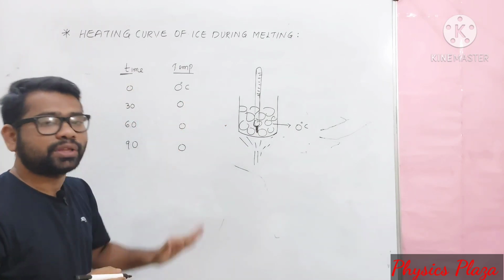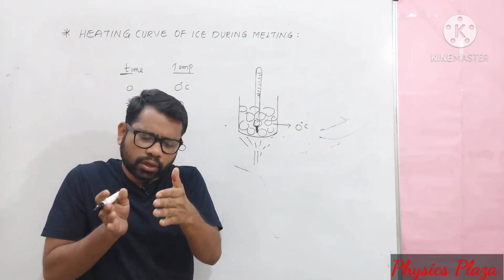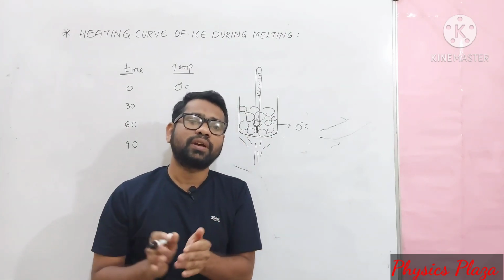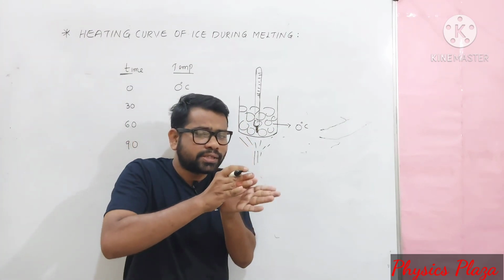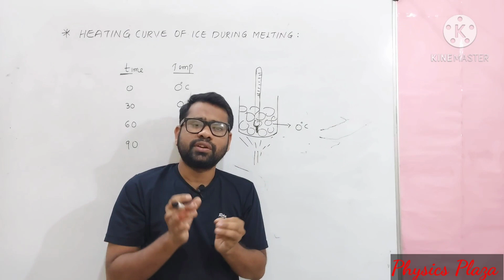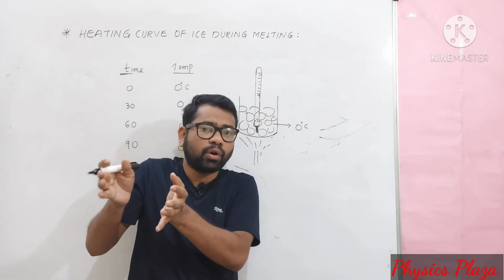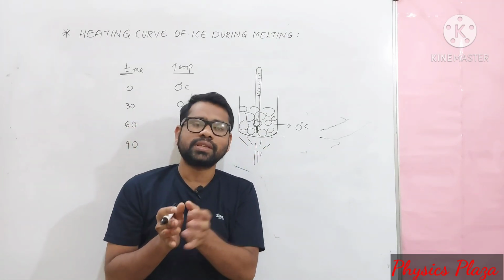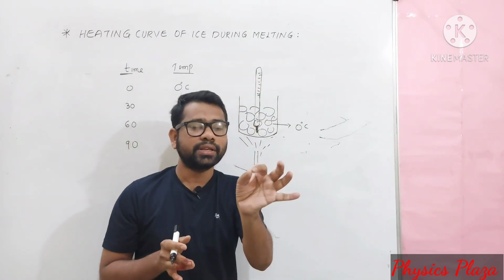Here what we notice, dear children, is that until the total ice gets converted into water, the temperature remains the same. Initially it is 0 degrees Celsius. When the ice starts melting, there is a combination of ice and water. Still the temperature is 0 degrees Celsius until the last second, until the whole ice gets converted into water.